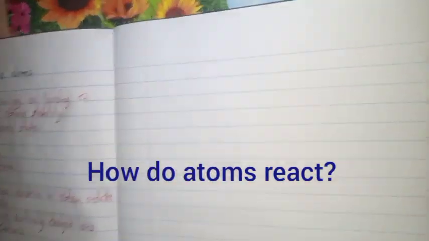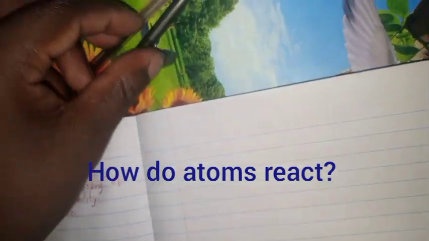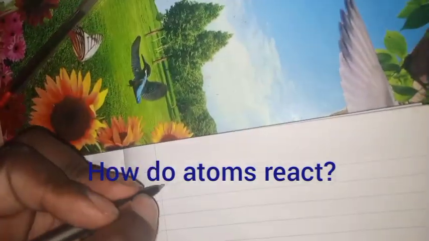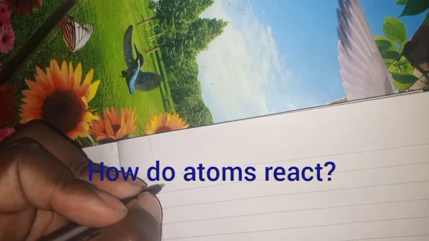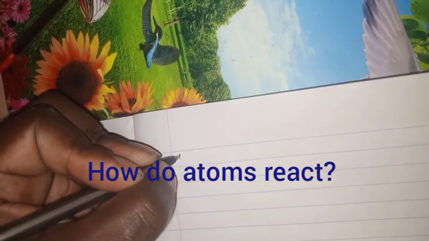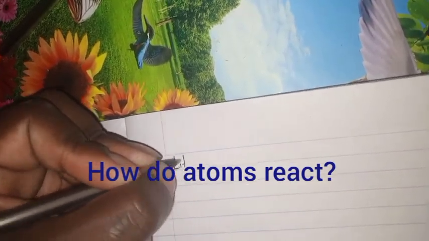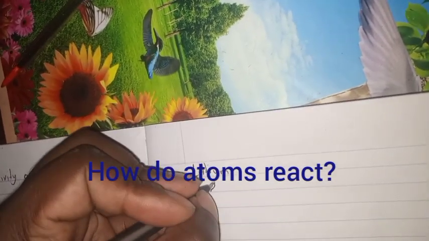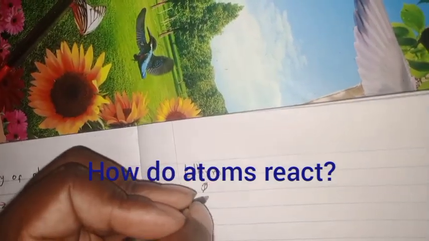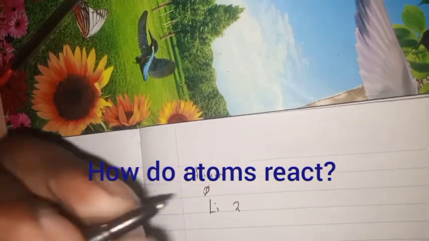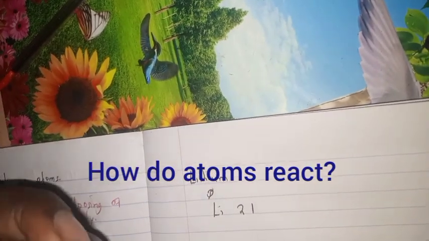Now, we can look shortly at how we represent these ones. Let's say we have a metal like lithium. You can represent it as lithium, which is 2 1.